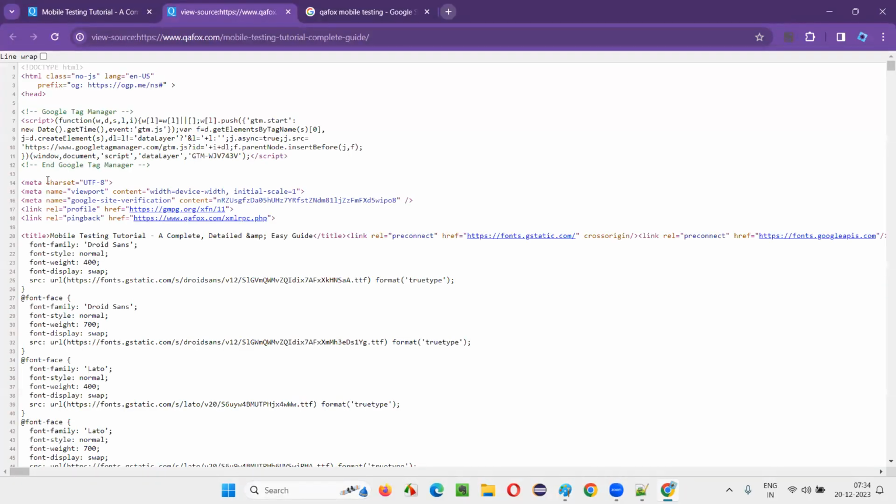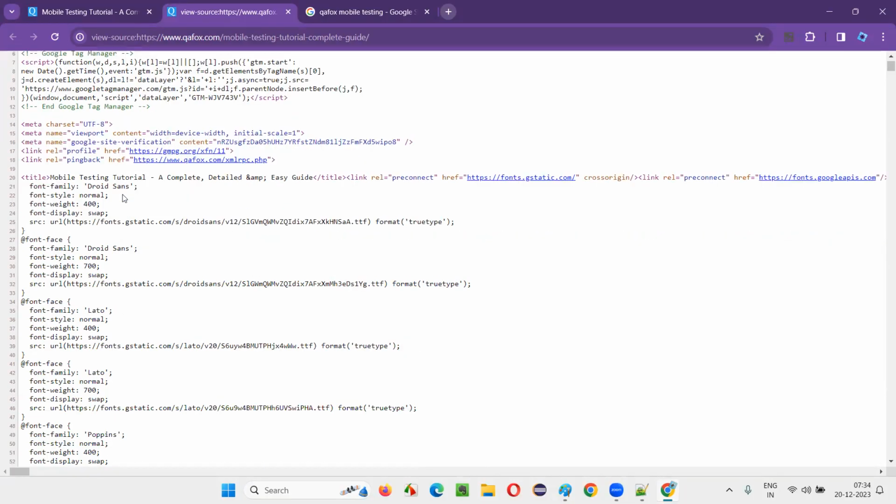Go to the meta section. You see, this is a meta section, right? Under the meta section, I gave a title. Can you see the title? This title is coming in the search results, right? Can you correlate now? "Mobile testing tutorial complete." This title is coming.